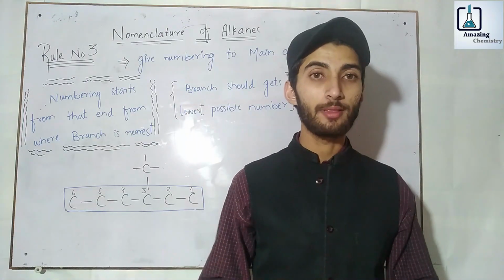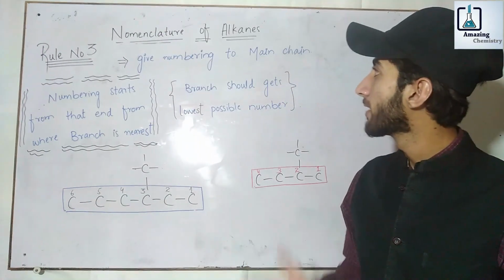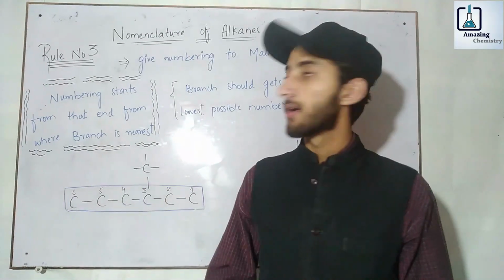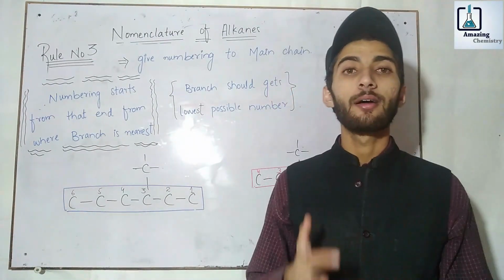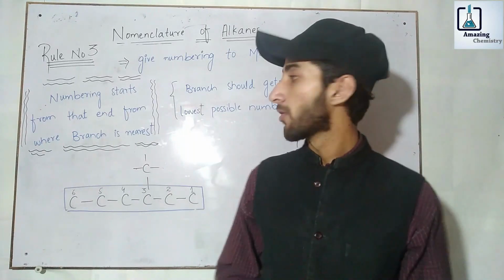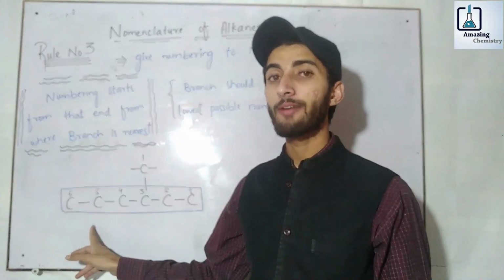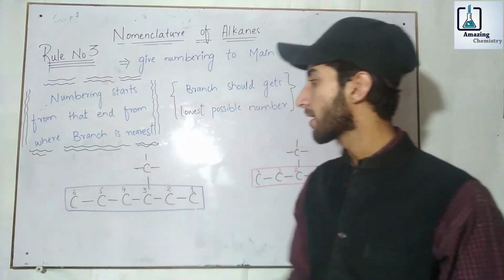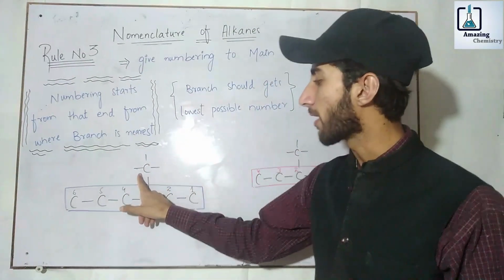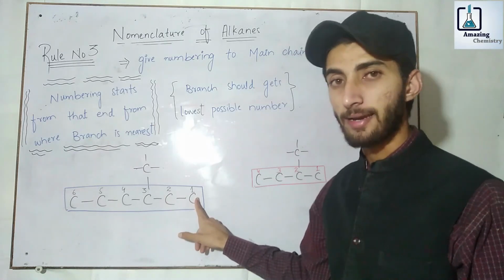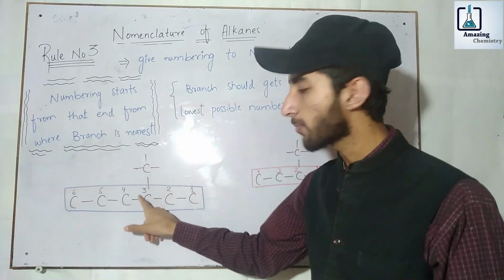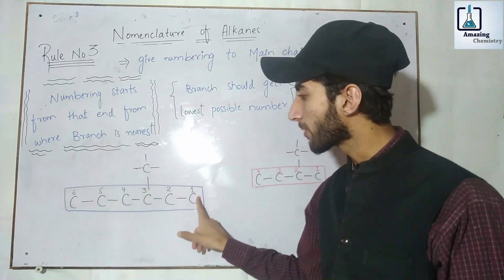So guys, let's move to the third rule, that is to give numbering to the main chain. Remember one thing, numbering starts from that end from where the branch is nearest. Let us consider this example. We have a main chain having a branch here. So we can see that this branch is closer to this end. Also this branch gets the lowest possible number if we start numbering from this end.